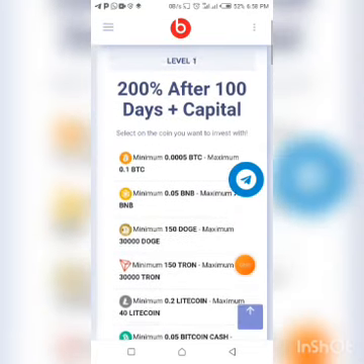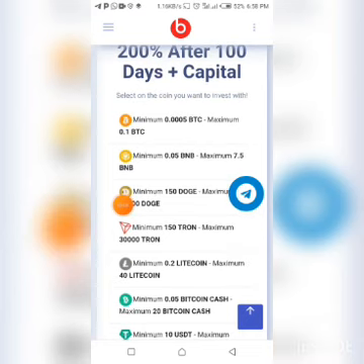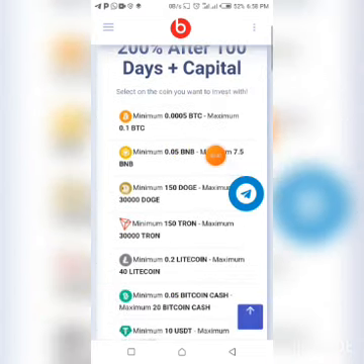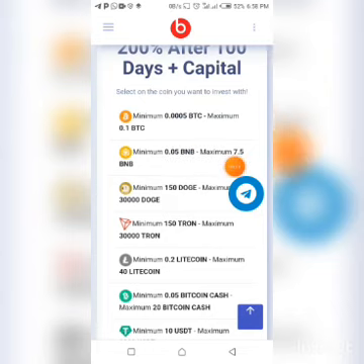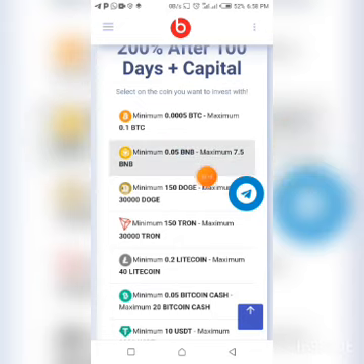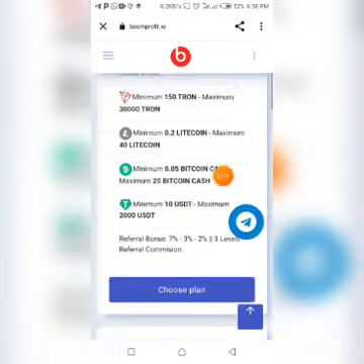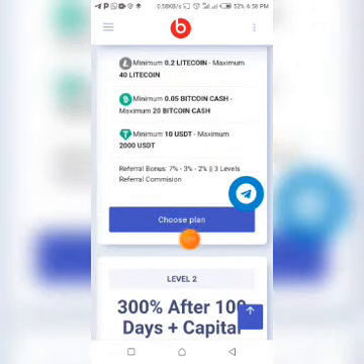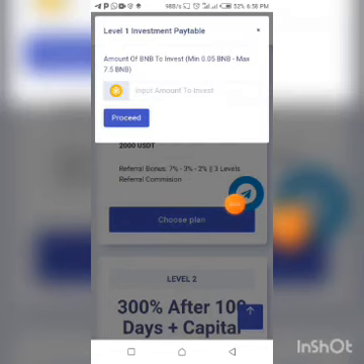So if it is something you trust, you can just click any of these packages. Let me show you an example of how to do it with level 1. Okay, let me just use BNB. Just click on this, and it gets highlighted, guys. Now scroll down a bit and click on choose plan, this blue button, and it will take you to the next page.